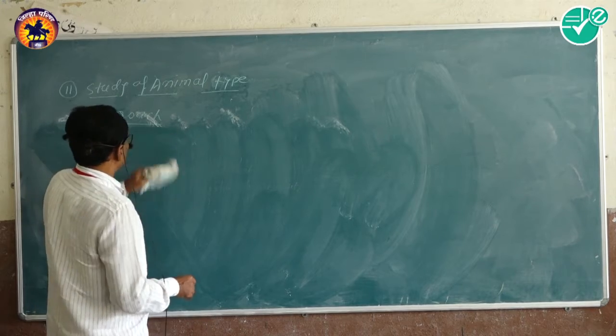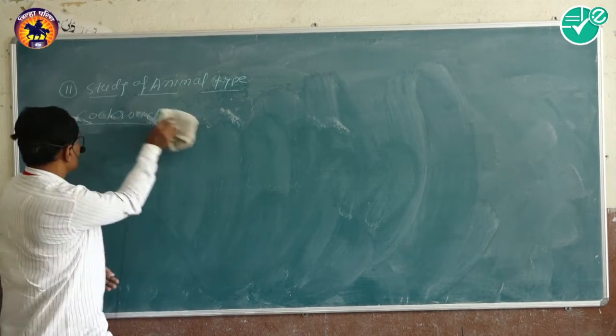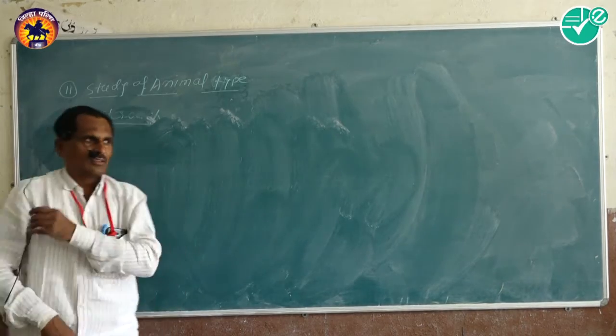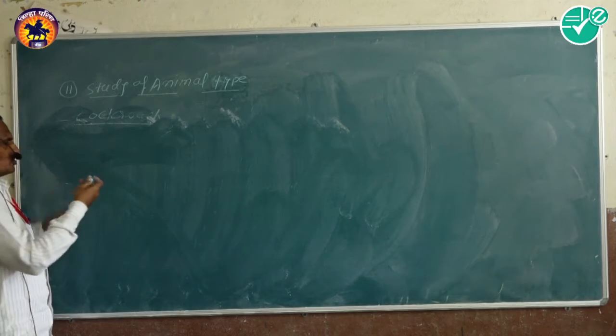Cockroach shows that systematic position.